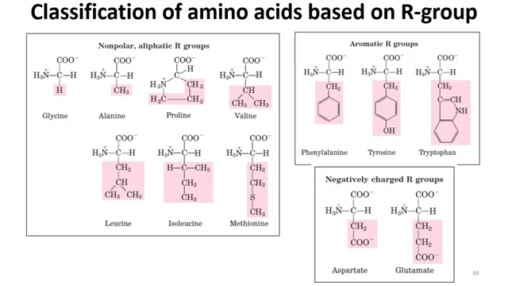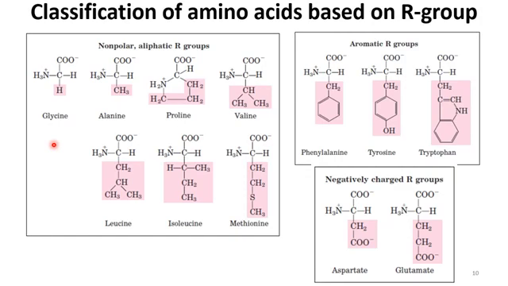From now on you can easily remember the structure of these amino acids. When we classify amino acids based on the R group, if you remember the structure of an amino acid, 4 different groups are attached to one carbon atom. Here we have the first amino acid, glycine, the simplest amino acid.